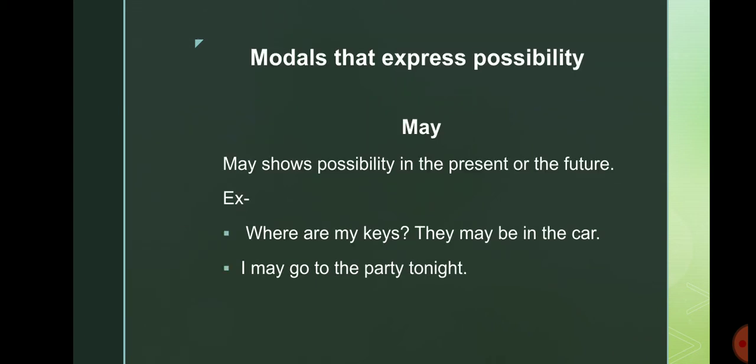Let's see the modals that express possibility. First one is may. May shows possibility in the present or the future. For example, where are my keys? They may be in the car. This sentence shows possibility. Next one, I may go to the party tonight. This sentence also shows possibility in the future.